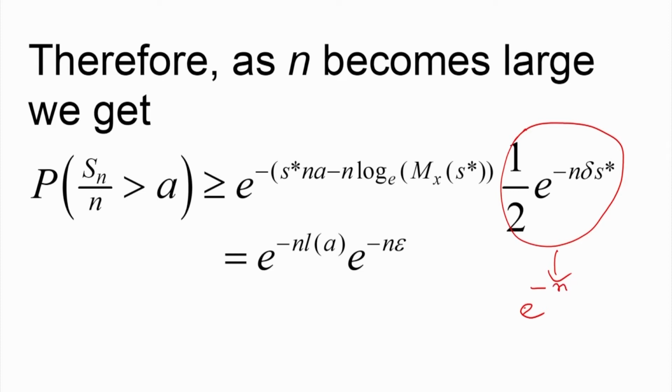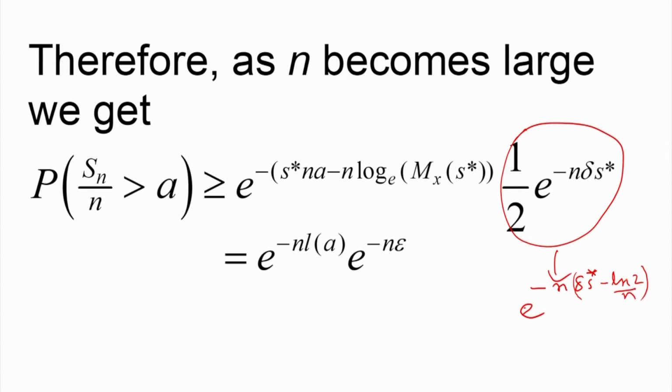e to the power minus n delta s star. Now half we can write as e to the power minus log of 2. So minus log of 2, and if I take n common, then I will get this as delta s star, divided by n.